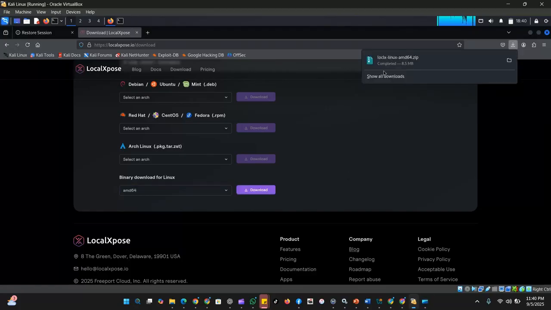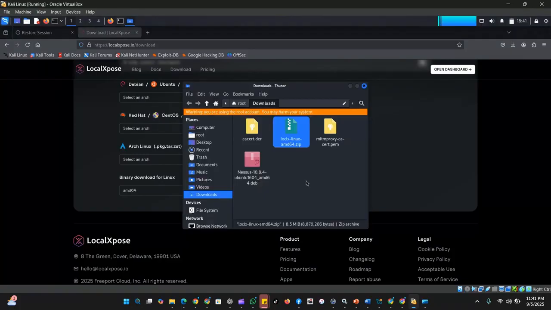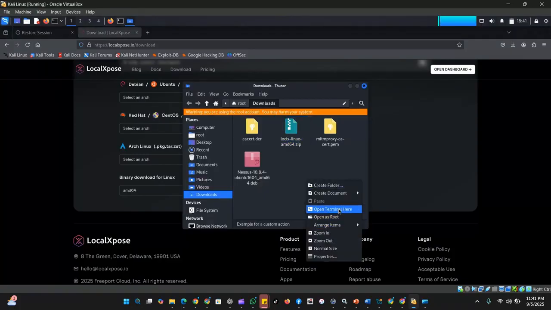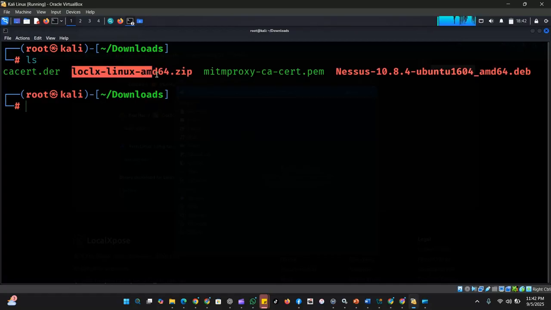The download has been completed. Click on this icon to open it. Right click and click open terminal here. Type ls to view the content. This shows that localexpose was successfully downloaded.